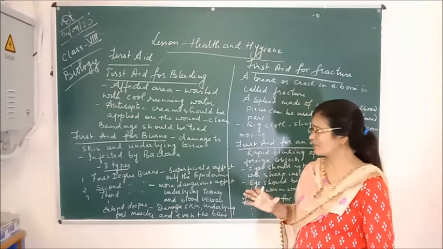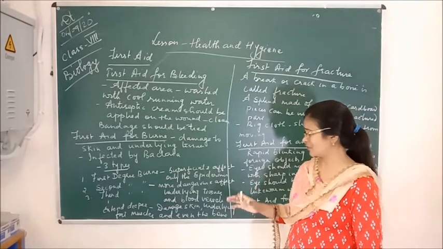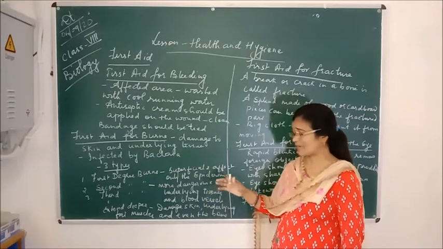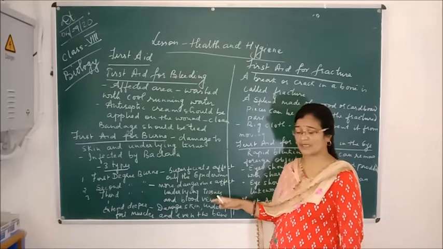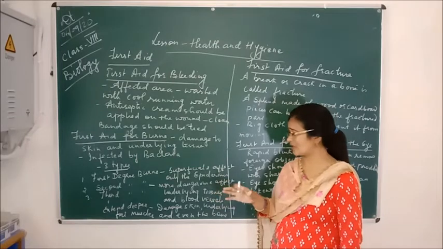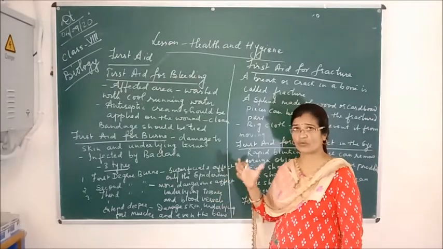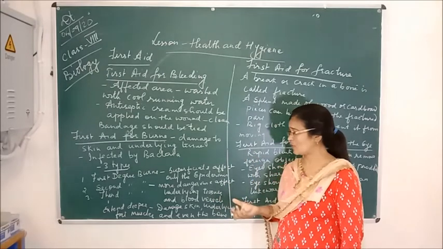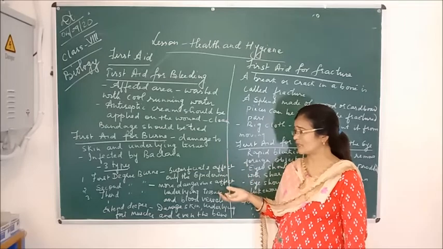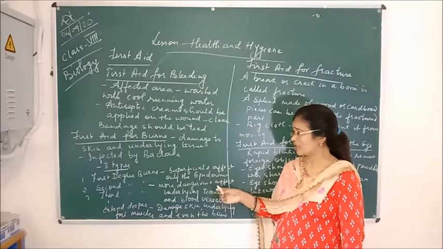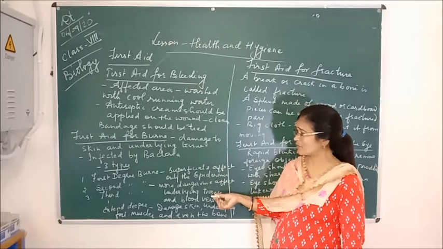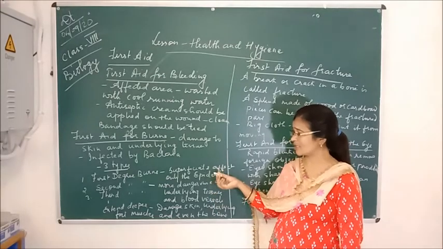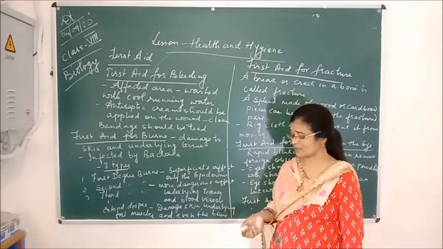In third degree burns, water should not be applied. Instead, if the person is burnt in the third degree, a blanket should be covered over his body to prevent the passage of oxygen to his body, which stops the further burning. So these are the three types of burns, and this is the first aid which should be applied in first degree, second degree as well as third degree burns.